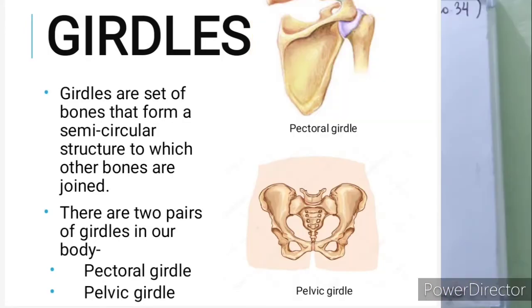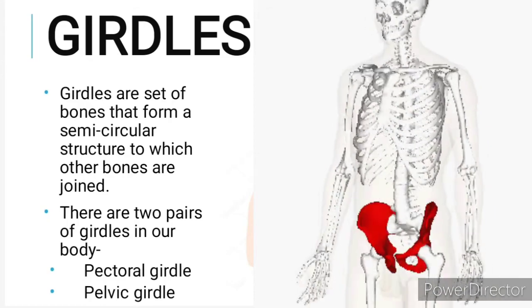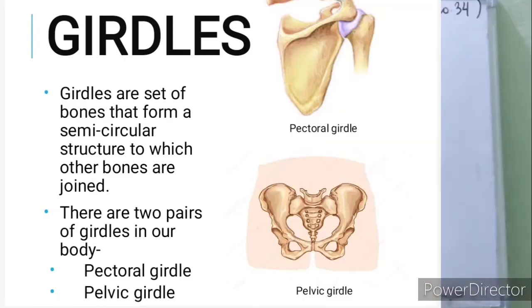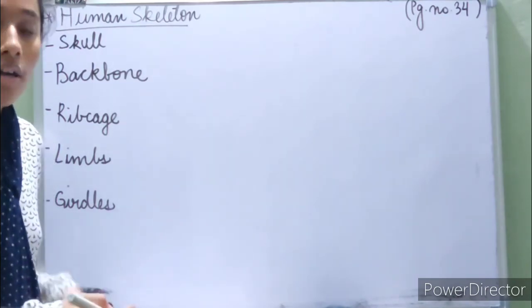And the other one is the pelvic girdle. It forms the hip bone. The femur bone is attached to the pelvic girdle, and like I told you, the humerus bone is attached to the pectoral girdle. The pelvic girdle supports the upper body. It is very important because it supports the whole body and attaches to the femur. So the whole weight goes on the femur, and both of these bones support our body very nicely. And the pectoral girdle helps us move our shoulder.